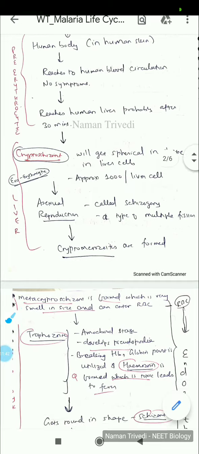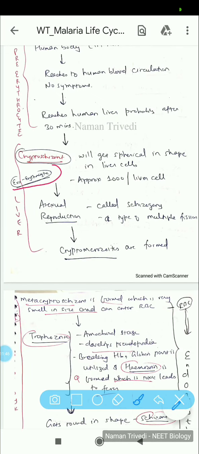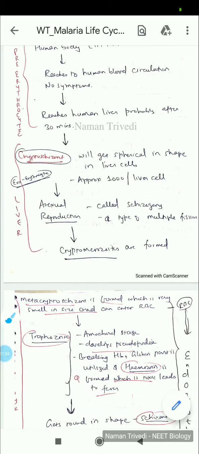Now this liver stage is also termed as exoerythrocytic, because it is outside the RBC but in the liver. I have denoted in which place it takes place, because when they ask questions, they may ask which forms are found in the liver, or what the exoerythrocytic stage is. So there are different terms.